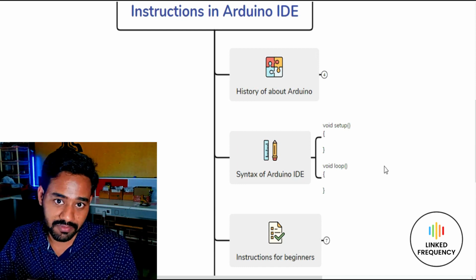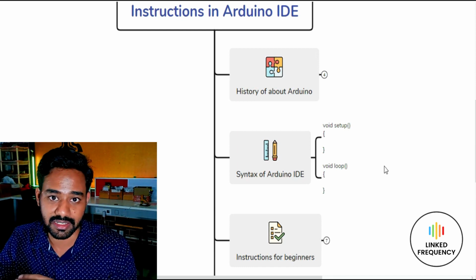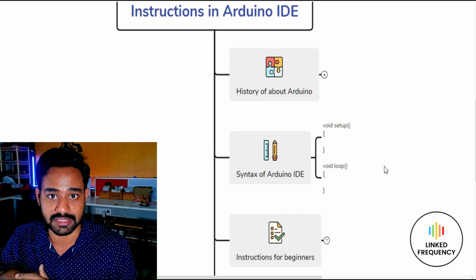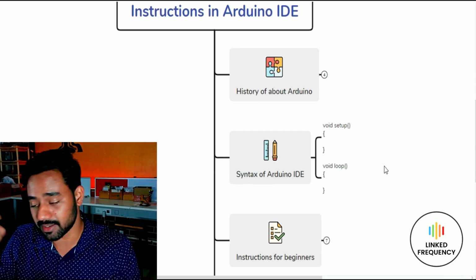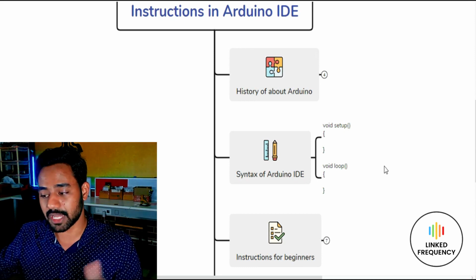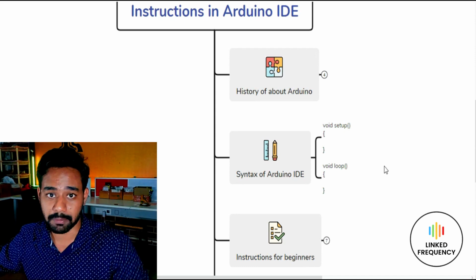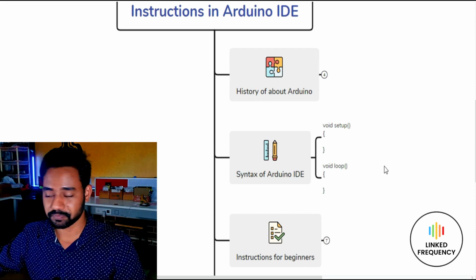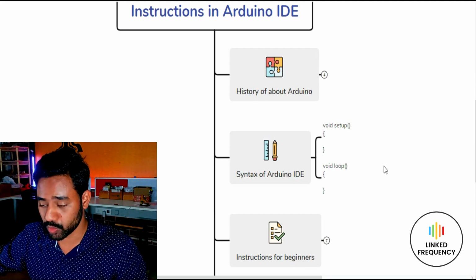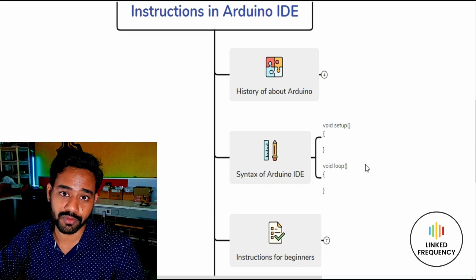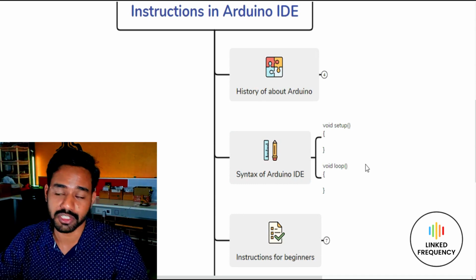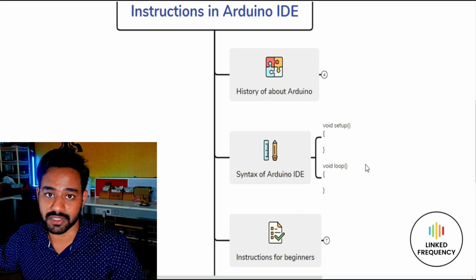It's like sensing a data from sensor and sending a signal to actuator to perform certain tasks. These kind of codes or snippets are written inside this loop, which helps to execute certain application by using this development board. This is how the syntax of Arduino IDE looks like. And other than these two functions, you can write your own functions, so-called user defined functions, and you can execute them as per the requirement.